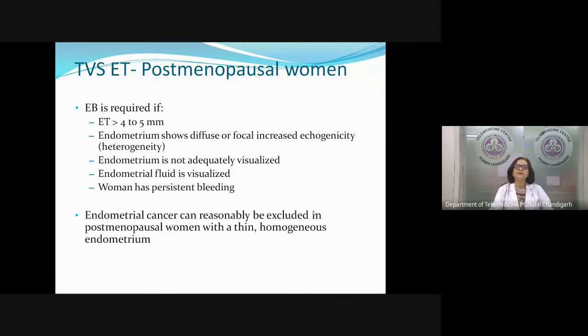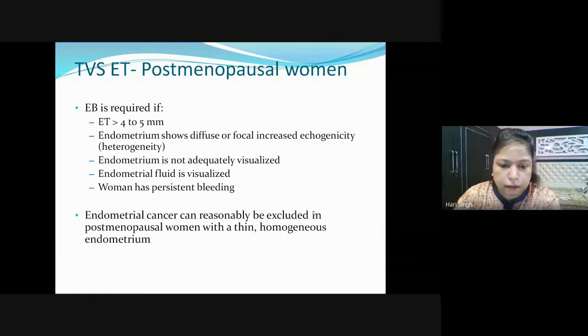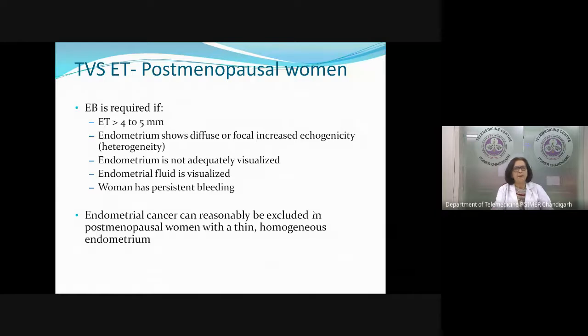But this is important in postmenopausal women because endometrial cancer can reasonably be excluded in a postmenopausal woman who has one episode of a small bleed and the endometrium is thin and homogeneous. We can reasonably exclude it. Please mark that I'm saying again and again, if she's having persistent bleeding, this rule does not hold. It holds if it is just a little bit of bleeding which has stopped and now the endometrium is thin and homogeneous. We can wait, and if another episode occurs, we will do endometrial biopsy, otherwise we can wait.